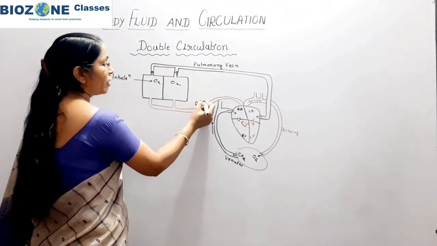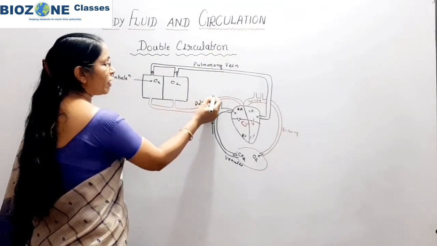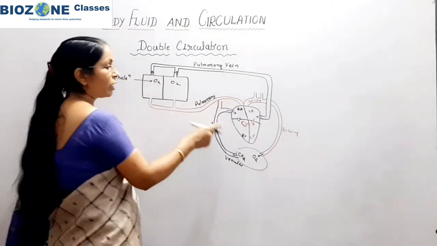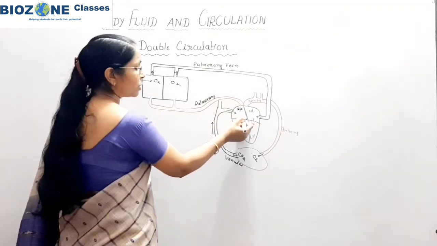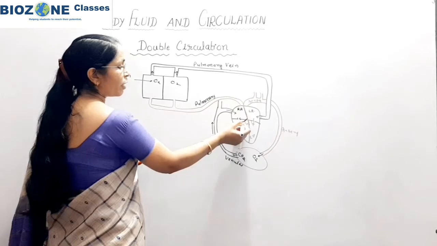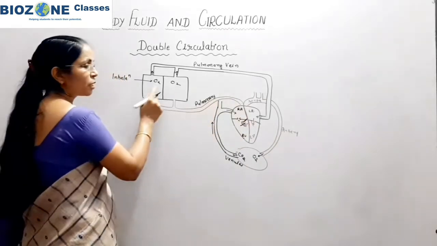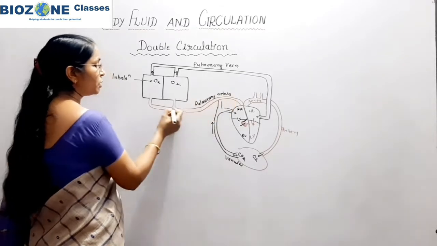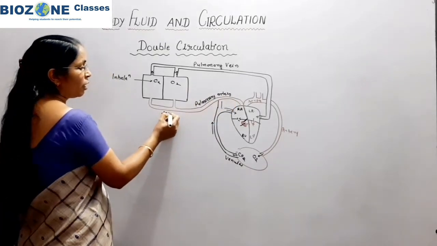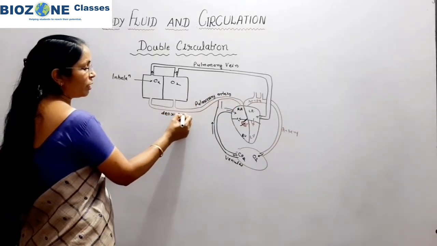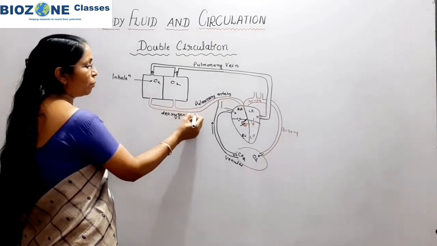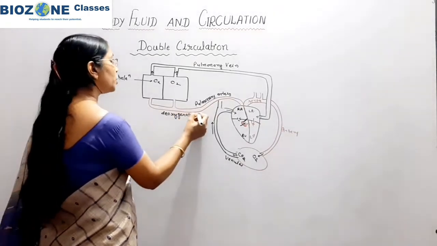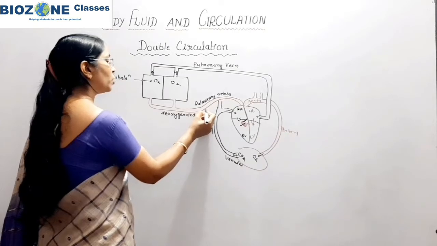Pulmonary arteries always carry blood away from the heart. So the pulmonary artery brings deoxygenated blood from the right ventricle towards the lungs. Deoxygenated blood means blood in which CO2 pressure or concentration is more.